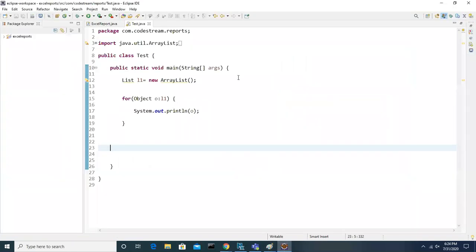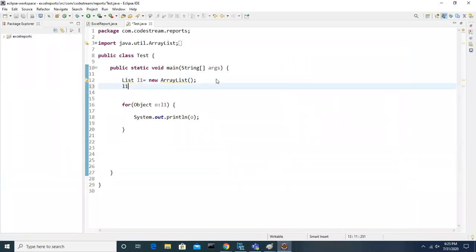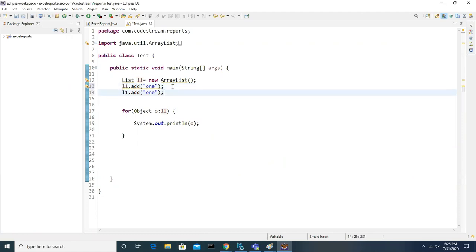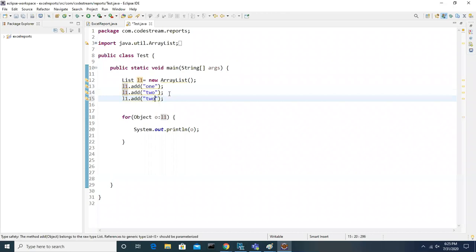But by looking at this, you are simply adding elements, L1 dot add of something, like this. Simply adding, automatically it will add, automatically it will do. So what is the meaning of automatically here? It does some activity internally that we don't know. That is the reason we are using the word automatically. Am I right? Whenever you don't know something, you say automatically it will do. Is it correct or wrong?